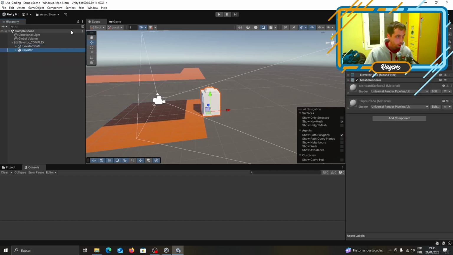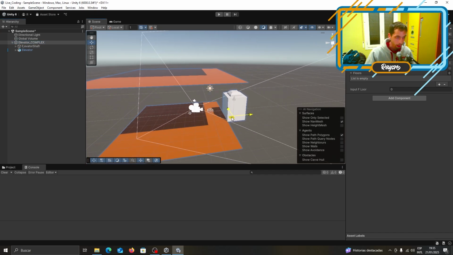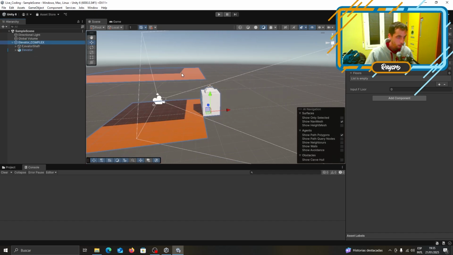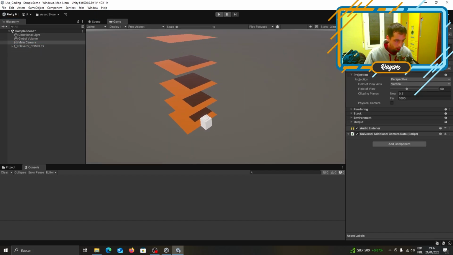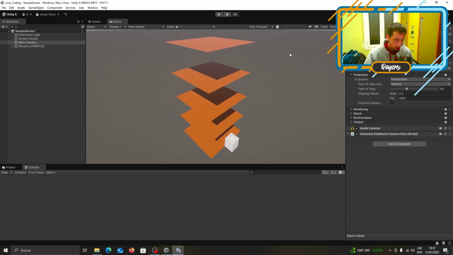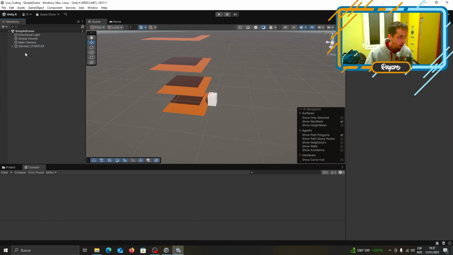And now we have the elevator in the elevator complex, which is everything, really. We do not want to have the camera right here. Maybe a little closer. Like this, okay. We have a perfect perspective of our elevator on its shaft. We could make a shaft, actually, but we don't care now about that.